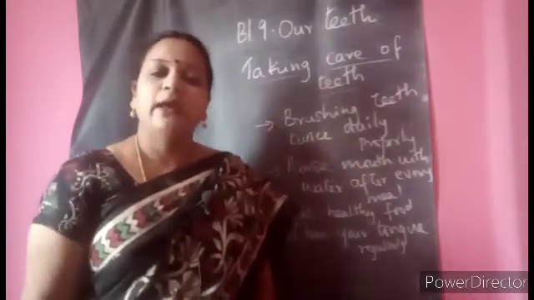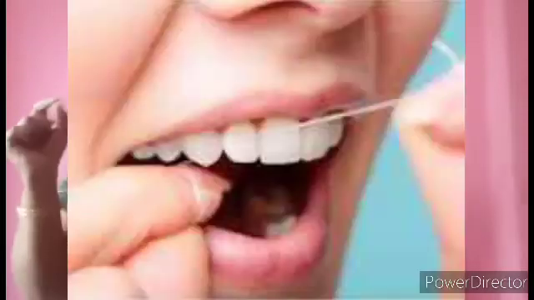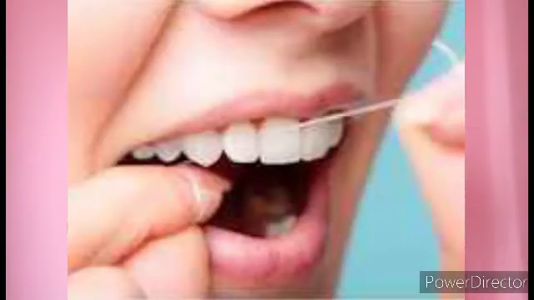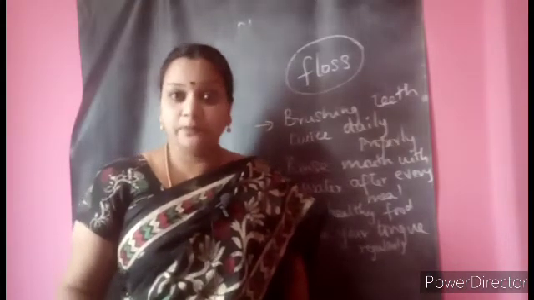And there is a silky thread called floss. That floss can be used for cleaning your teeth. If not every day, with the help of your parents, clean each and every tooth with floss, so that also will help you to keep your teeth neat and proper.